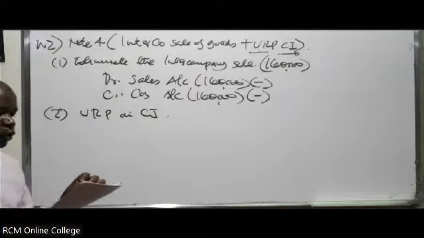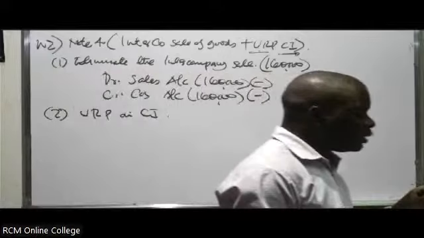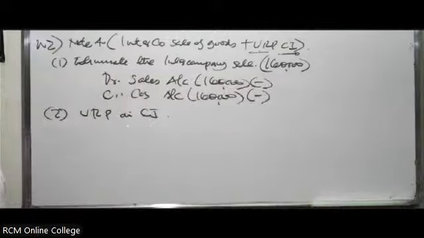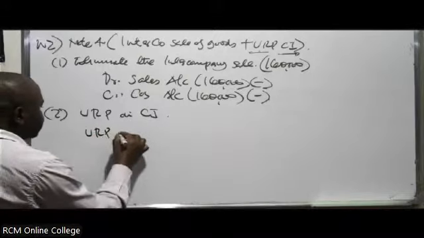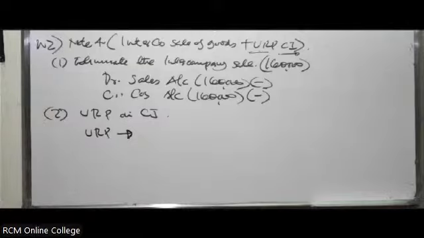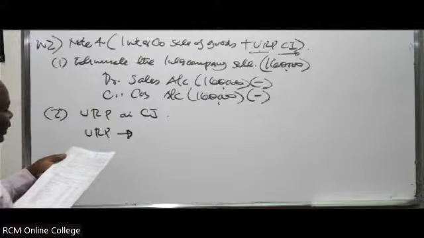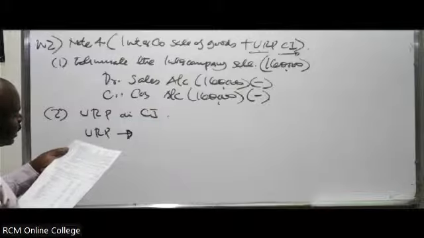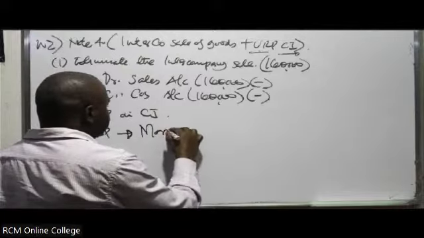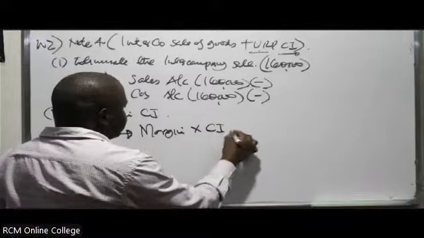Following the acquisition, Lima Limited sold goods to KIP Limited worth 160 million, which had originally cost Lima Limited 120 million. Of these goods, 48 million remained in KIP Limited inventory at the year end. Remember, for URP you take the margin, multiplied by the value of the goods still in stock, the closing inventory.